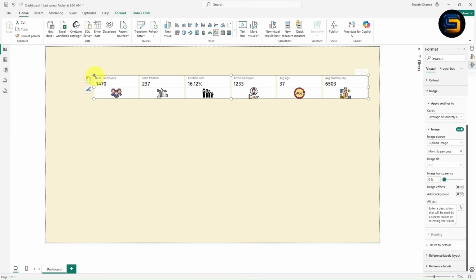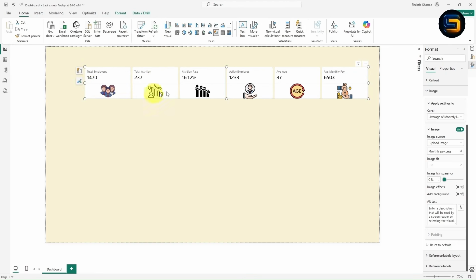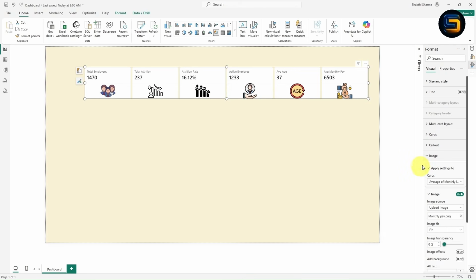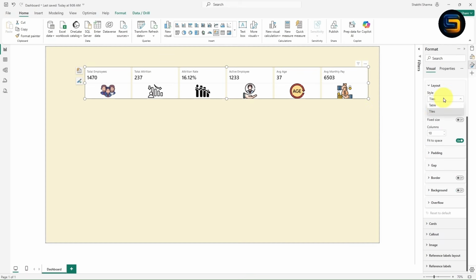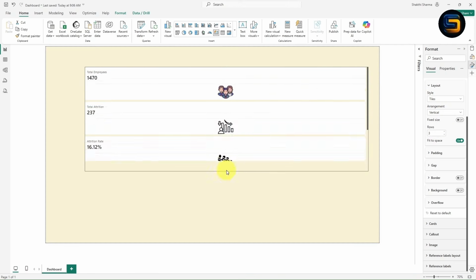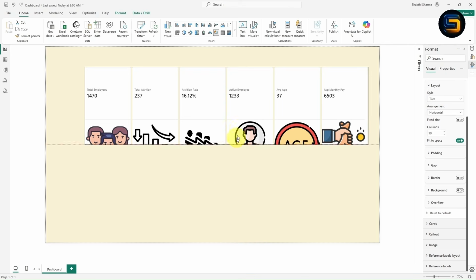Once you click open, now look at here guys, for each KPI we have added the images, right? Now let us give some formatting so that the card will look a little bit advanced. Now click on this multi-card layout. From here you can select the style. I want tile only, let it be. You can give the arrangement in this way. If you want to show vertically, you can show vertically. If you want in horizontal, you can show in horizontal way.